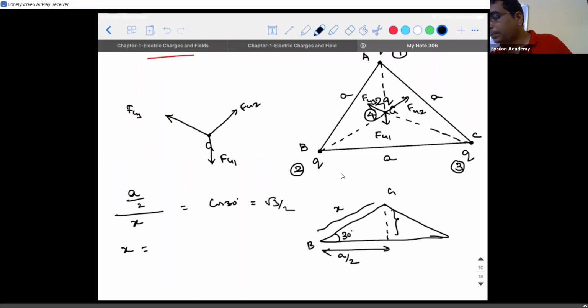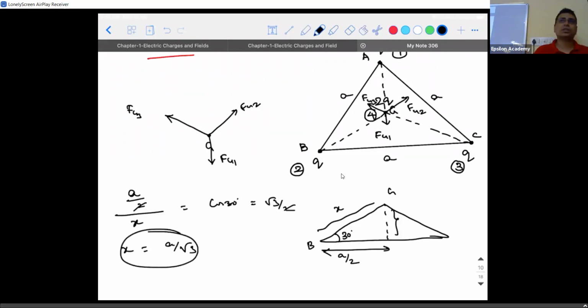So x will be A divided by root 3. I hope you are able to understand. Similarly, this is also A by root 3, and this is also A by root 3. Guys, am I clear?